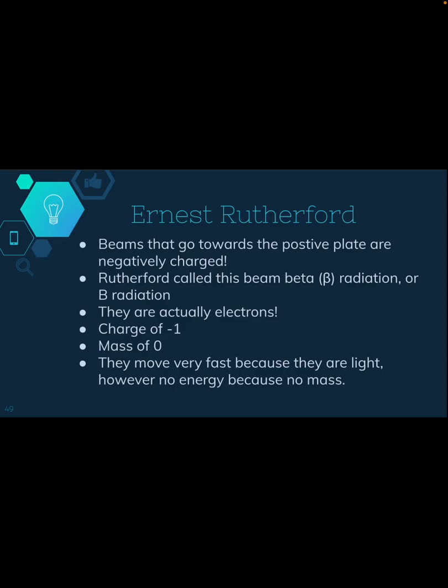Beams that go towards a positive plate are going to be negative. He called that beta radiation. They are actually just electrons, so they have a charge of -1 and a mass of 0. These are going to be moving very fast because remember, electrons are so light and they have no energy because there's no mass.